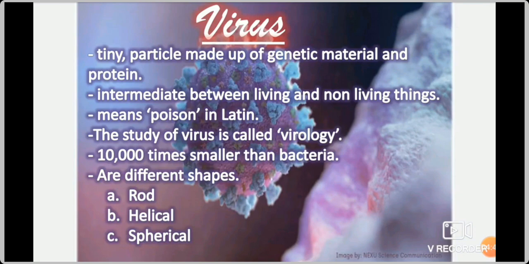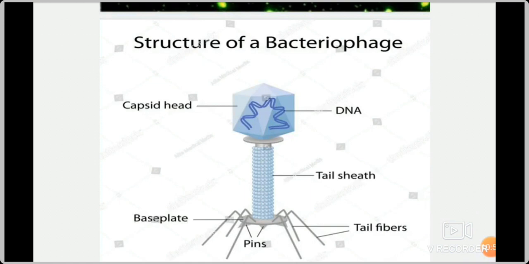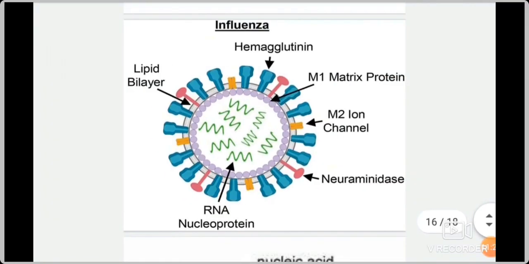Viruses have different shapes. They can be rod shaped, spherical shaped, helical shaped, and many other different shapes. Now, see these examples of shapes of virus. This is bacteriophage. It's a virus. Bacteriophages are viruses that can kill bacteria. So this is an example of a rod-shaped virus, bacteriophage. The next one is influenza. It is spherical in shape. It causes fever, flu. So this is another example of a virus.